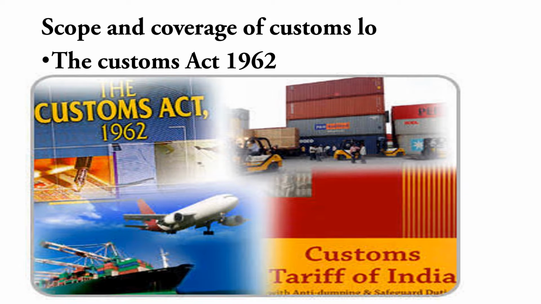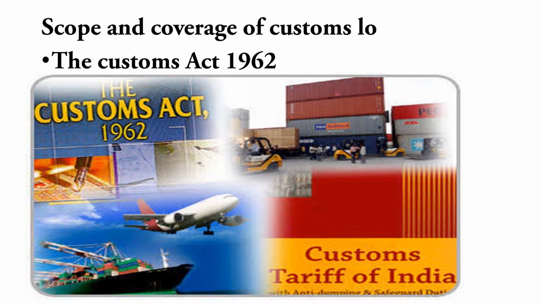Okay. The main or prime act on import-export is the Custom Act 1962. The Custom Act is a crucial act that provides for the implementation and collection of duty on goods imported and exported in the country. On which goods the tax will be imposed and on which goods the tax will not be imposed, all these things are given in the Custom Act.